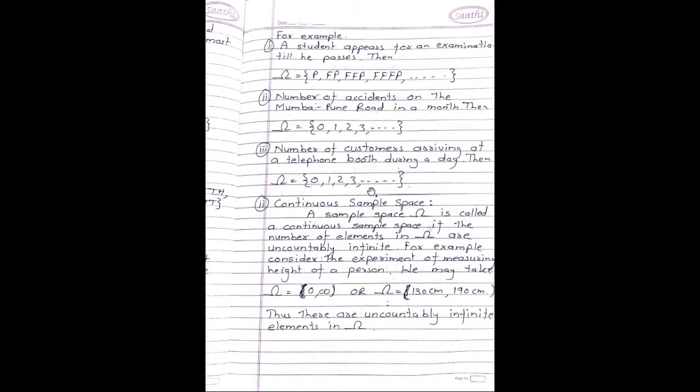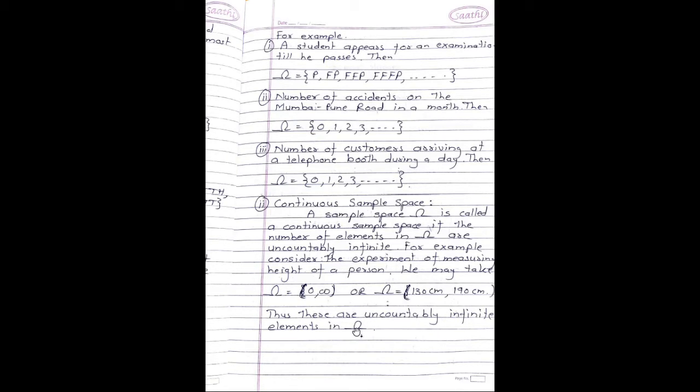Next type of sample space: continuous sample space. A sample space omega is called a continuous sample space if the number of elements in omega is uncountably infinite. For example, consider the experiment of measuring the height of a person. We may take omega equal to 0 to infinity, or omega equal to 130 centimeters to 190 centimeters. Thus, there are uncountably infinite elements in omega.